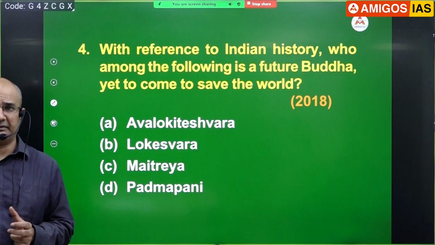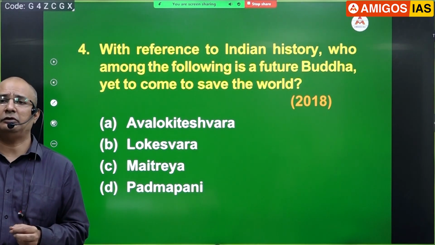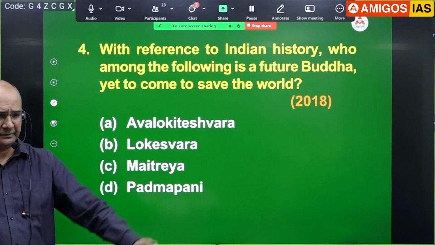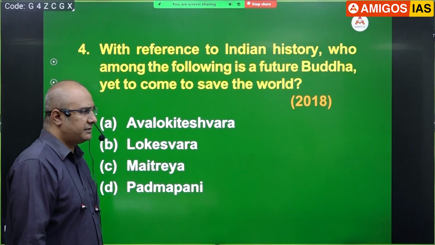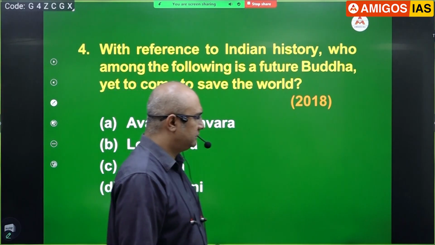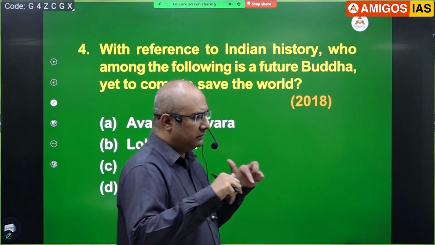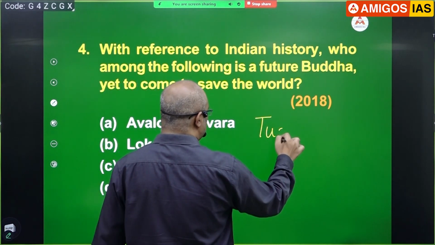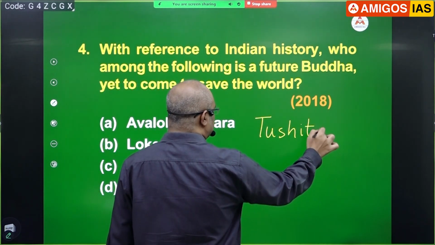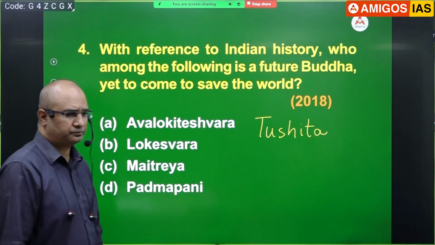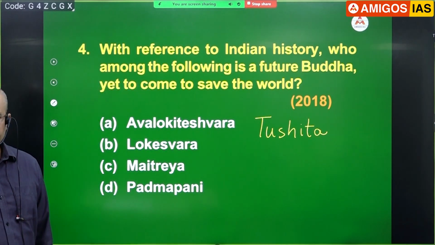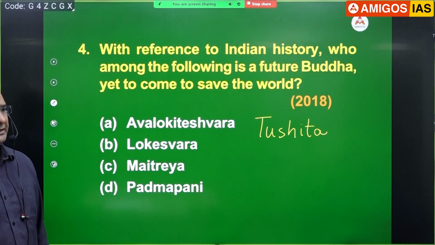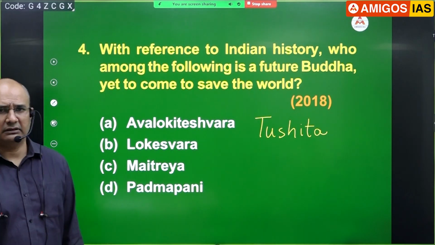It seems there is a heaven, and that heaven's name is Tushita heaven, and he is waiting there to come down at some point of time. Just write down one line if you wish. Maitreya, the future Buddha, currently in the Tushita heaven, awaiting incarnation on the earth.